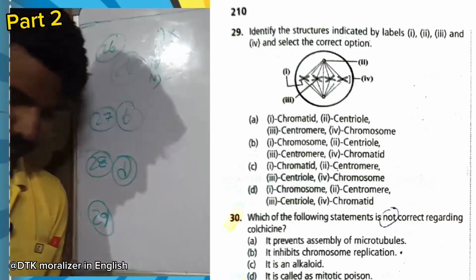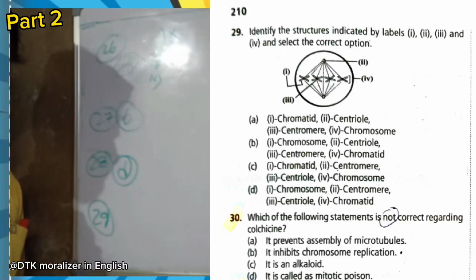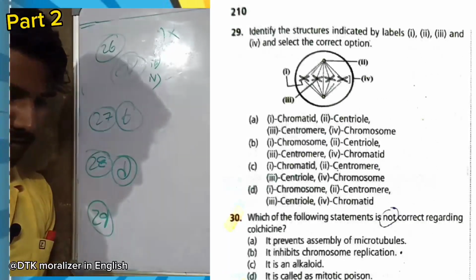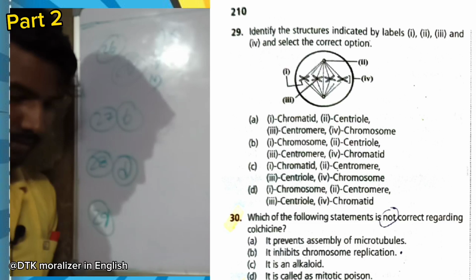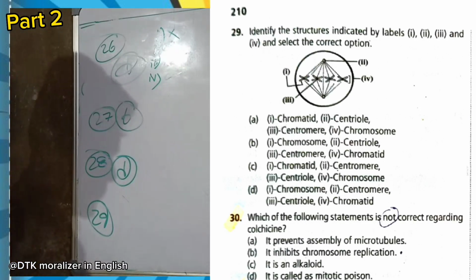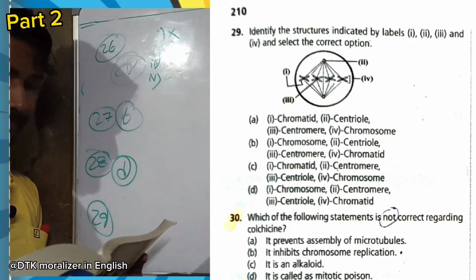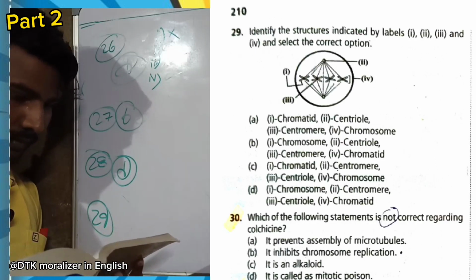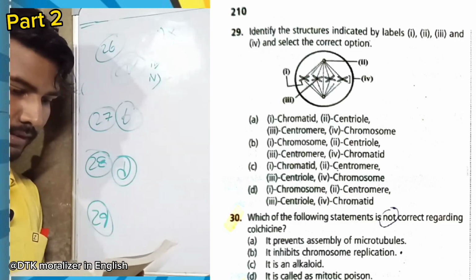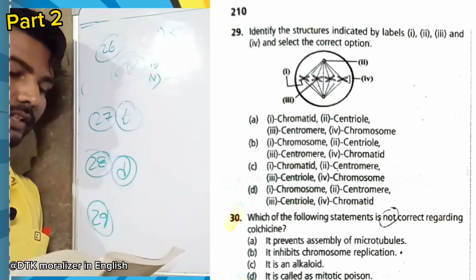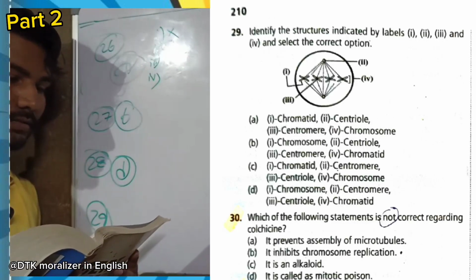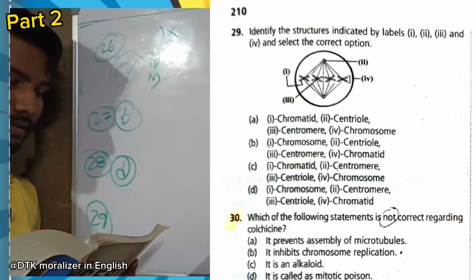Now question number 29. You have to identify the markings. Second one, centriole. Second centriole, fourth chromosome, first chromatid, third centromere. I think option A is correct. Option A.